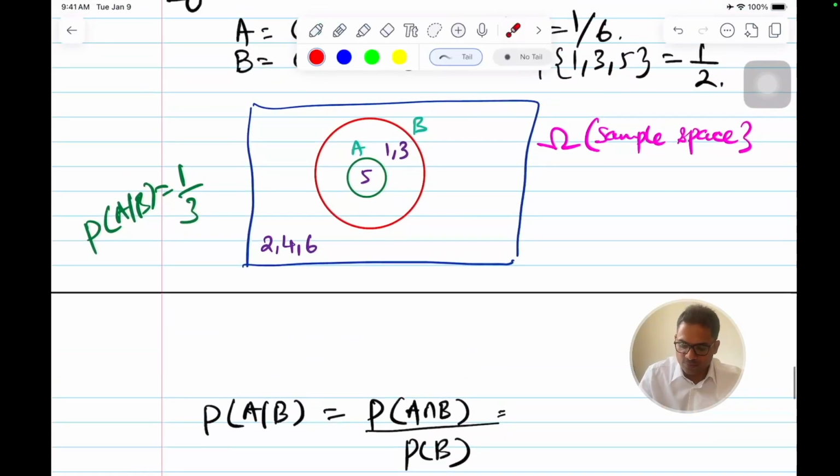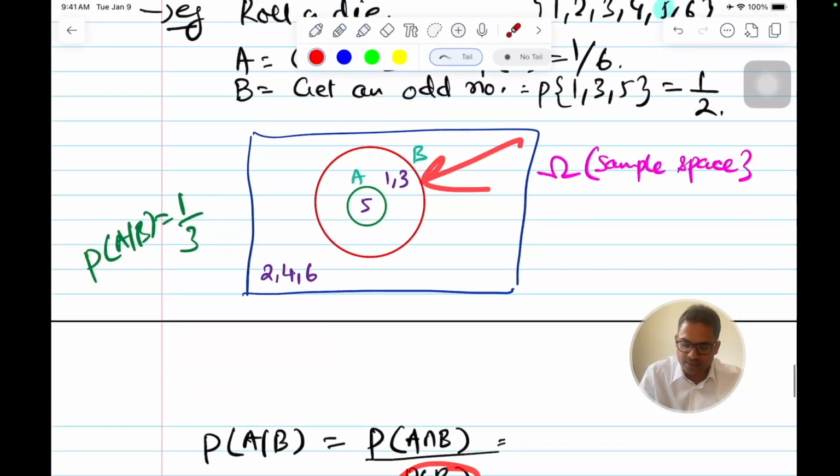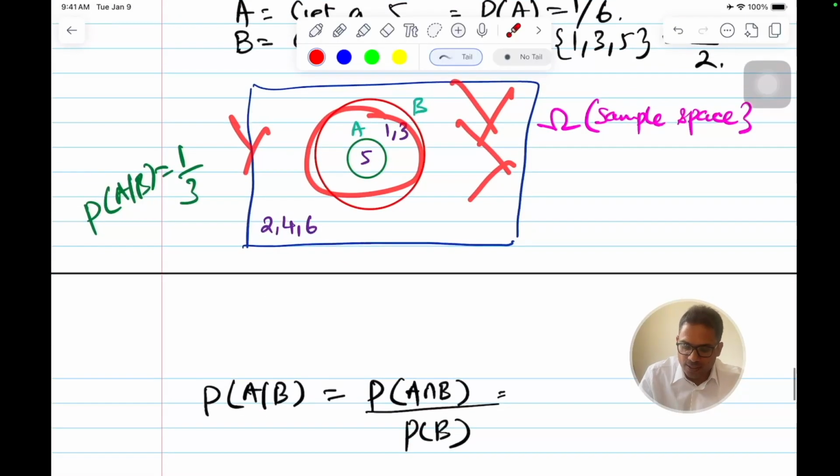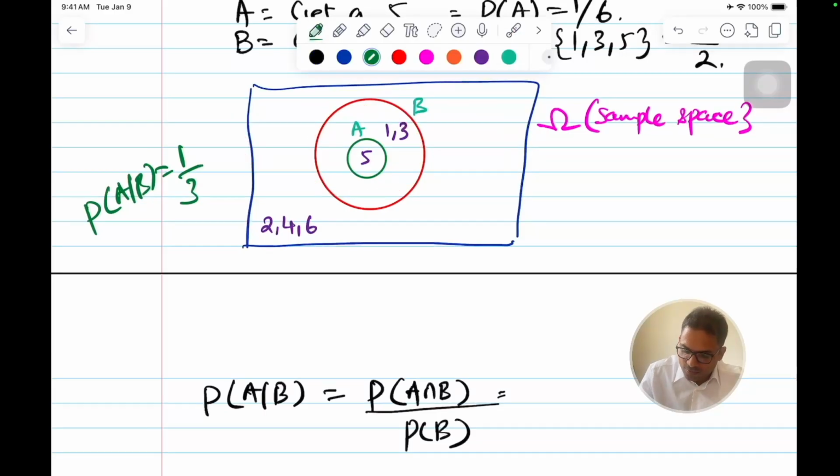Let's get it from the formula also. Now the sample space has changed, so this is the only world, and anything I want to calculate, I have to calculate within this world. The probability of B, getting 1, 3 or 5, is half.